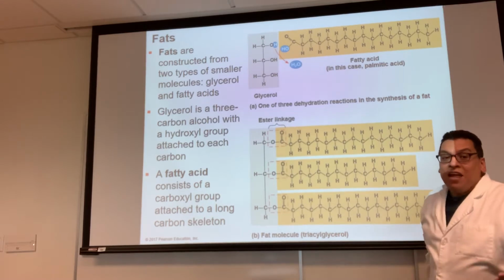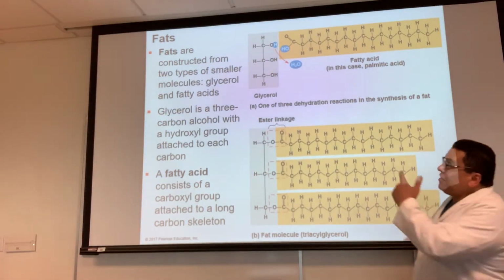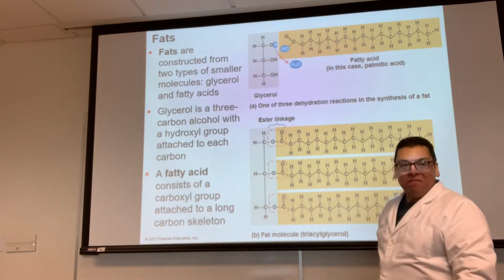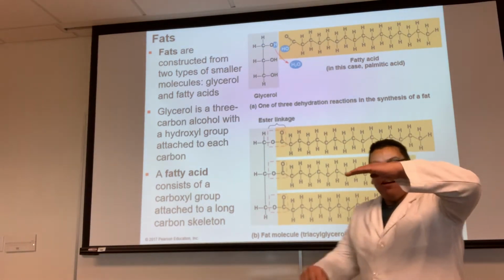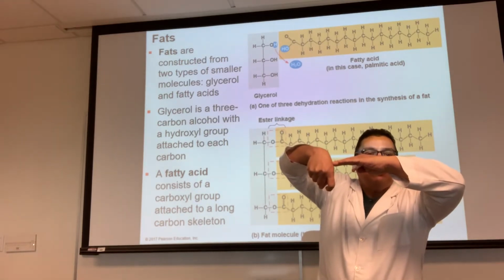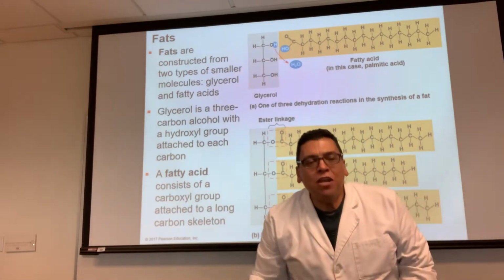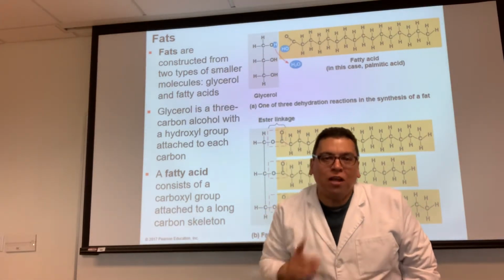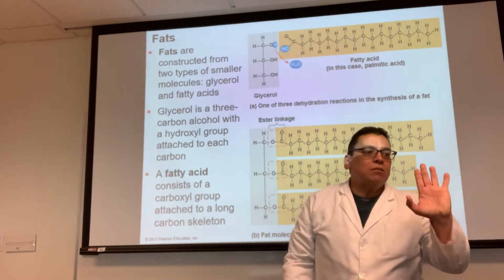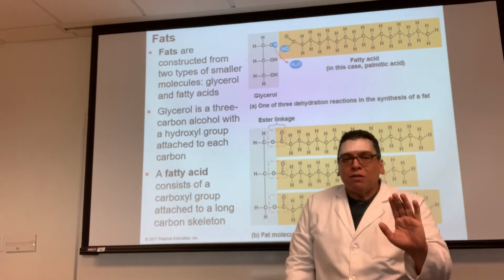I give you an analogy to a lot of things. Hopefully this works for you. This is like a coat hanger. A coat hanger with 3 hooks. The hook is the OH. There's another one. There's a third one. That means, how many coats can you maximally attach to that coat hanger? 3 maximum. I'm not saying you have to have 3. I'm saying the maximum is 3.